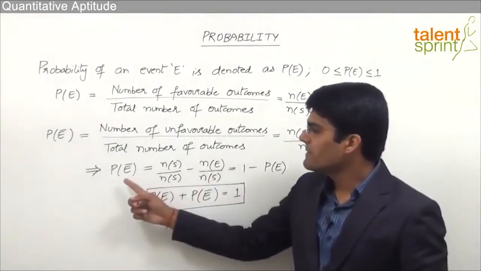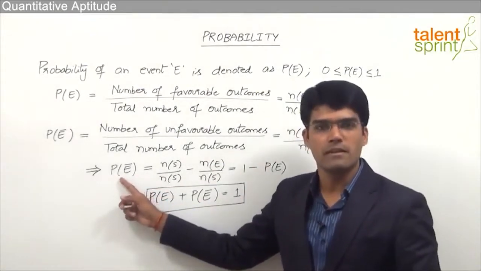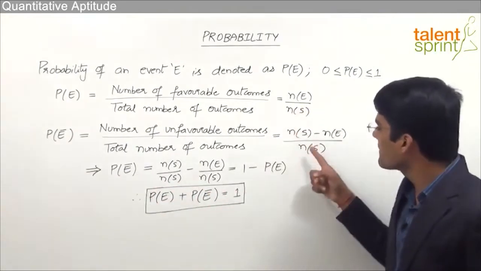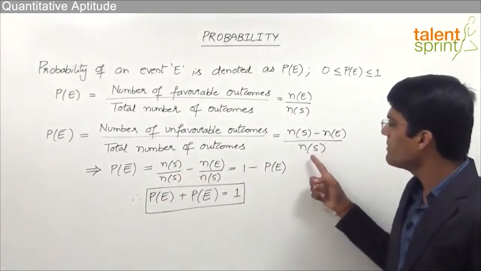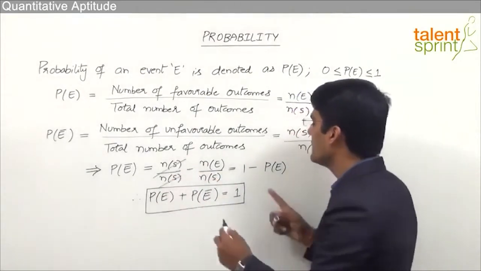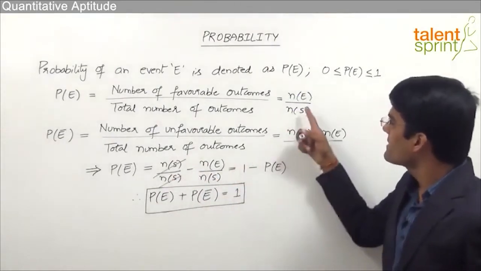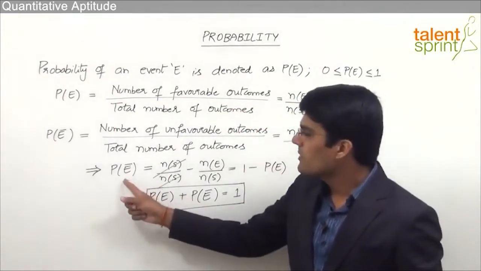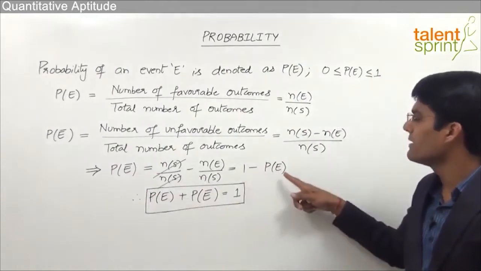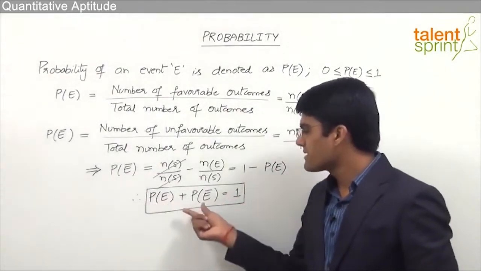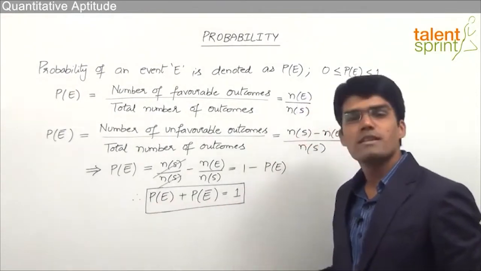So when we simplify this, we see that the probability of failure of an event, or the probability that a particular event will not happen, will be equal to N of S by N of S minus N of E by N of S. Now N of S and N of S get cancelled. So we get 1 minus N of E by N of S, which is nothing but the probability of the event to happen. So we can see that the probability of failure is equal to 1 minus the probability of success. So from this we can say that probability of success plus probability of failure is always equal to 1.